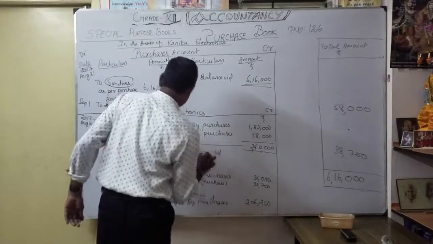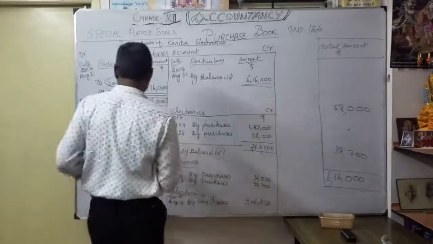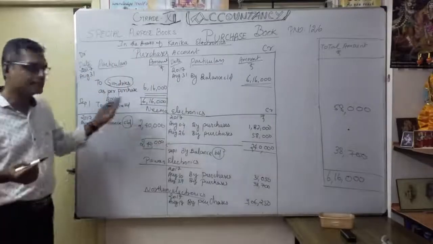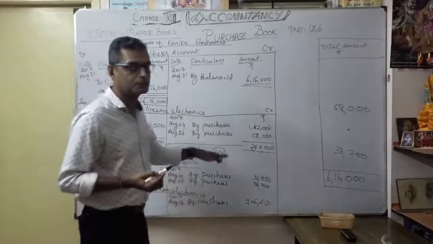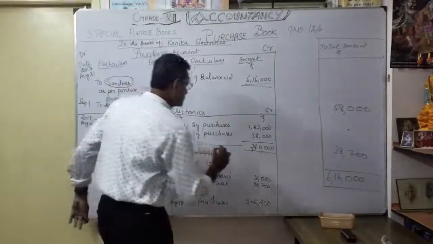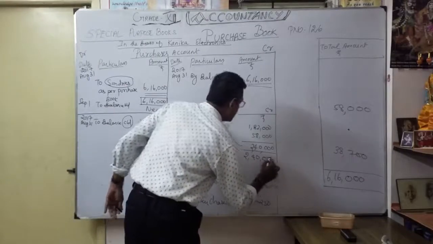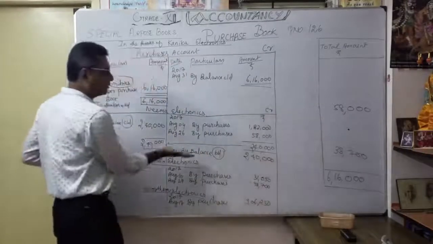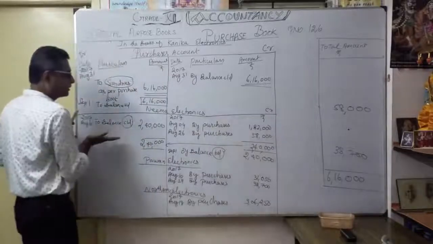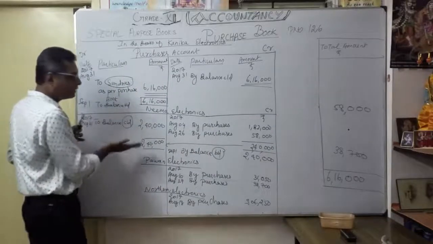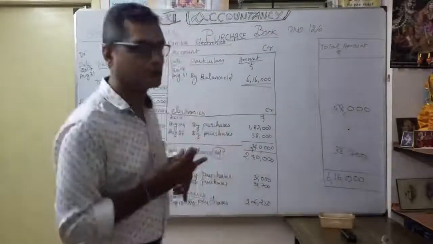Brought down. How much? See, this is very important. Carry down and brought down. Okay, so C bar D means carried down, carrying the balance. Brought down means from the balance I am bringing it for the next month's opening. That's what brought down. 2,40,000. Okay. Then any purchases for September, again continuation, cumulative. Right, for a particular supplier, if any payment is mentioned, our balance will be reducing, the supplier balance will be reducing in the ledger account.